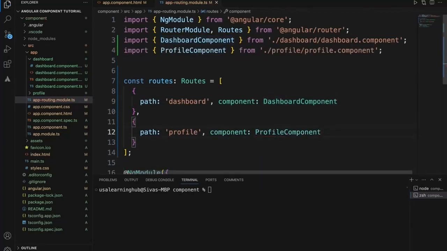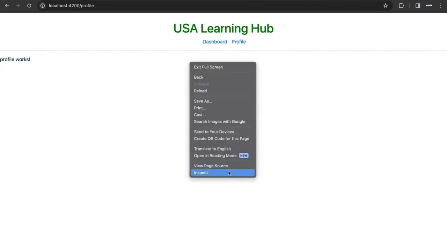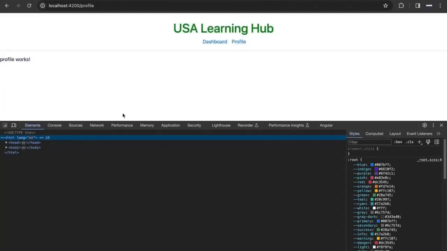Now you see we have 2 routes. Now let's click and see. If you see, dashboard works. This is the dashboard content, and when I click profile works, you see the profile content. Right now we haven't navigated from one page to another page.